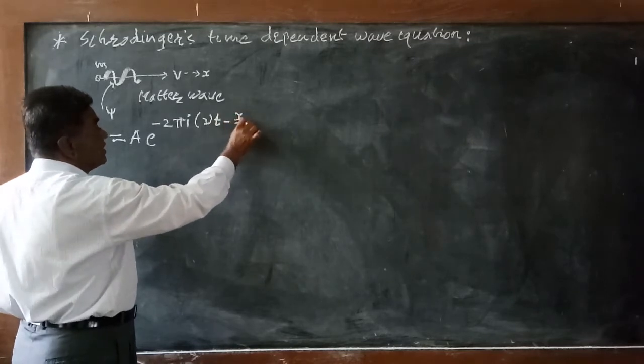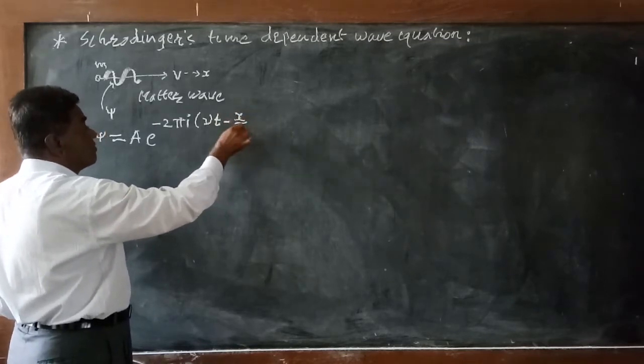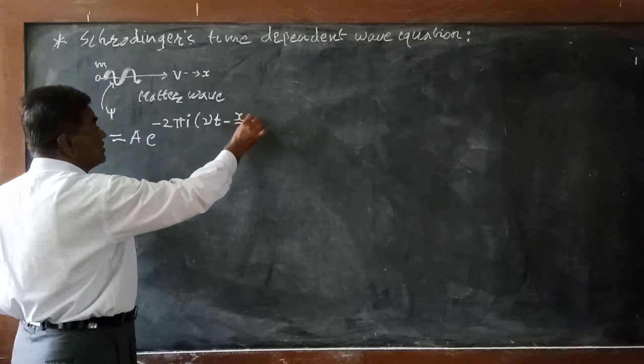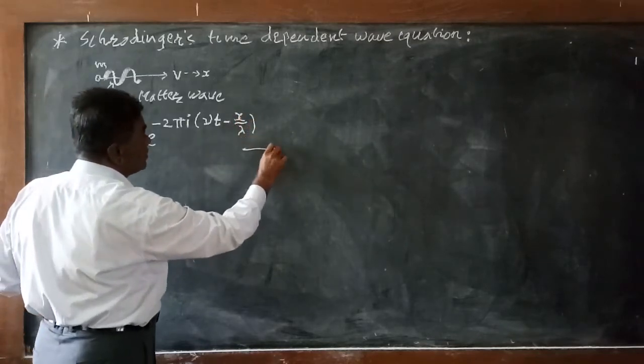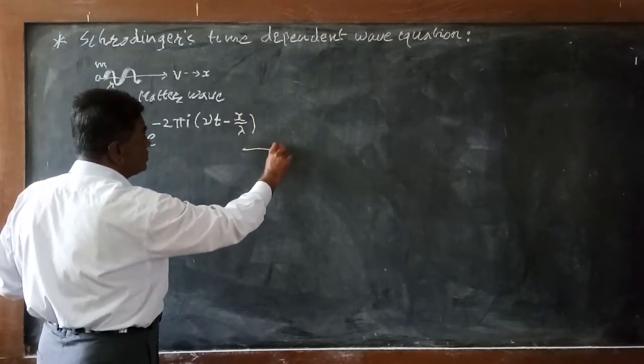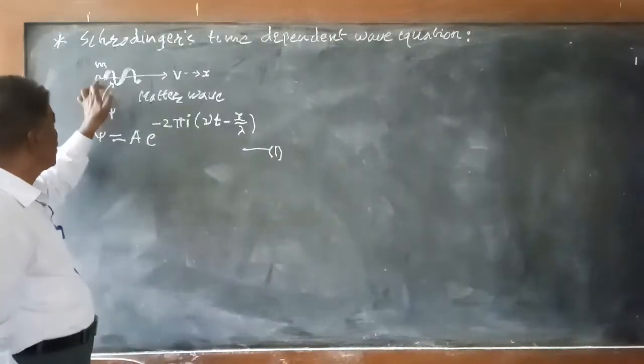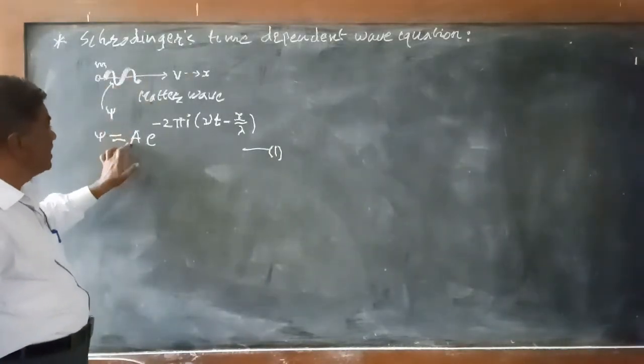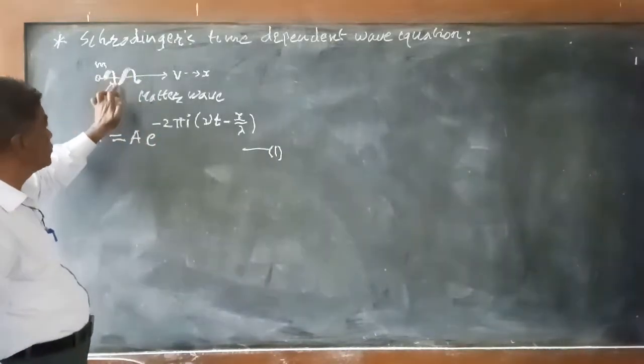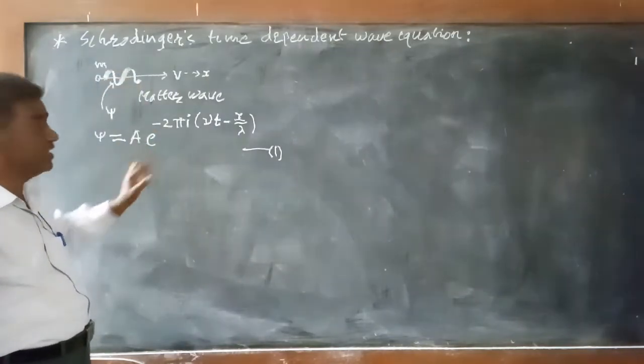This is equation number 1, which gives the wave function for a free particle in terms of the wave parameters.